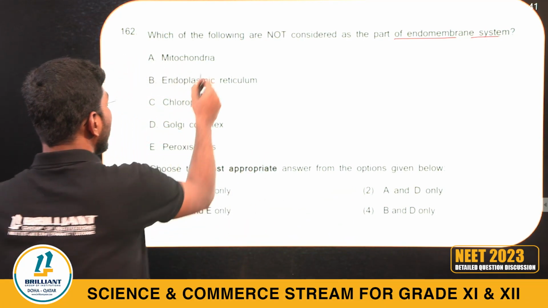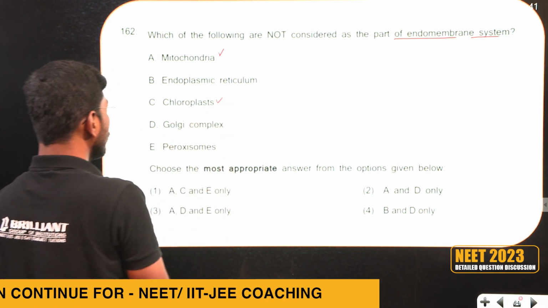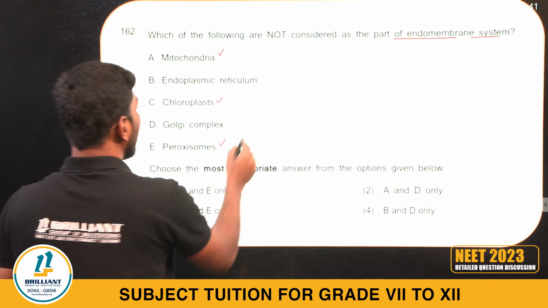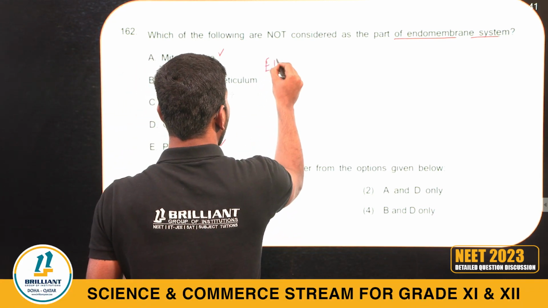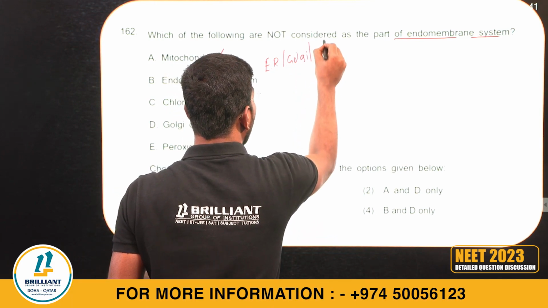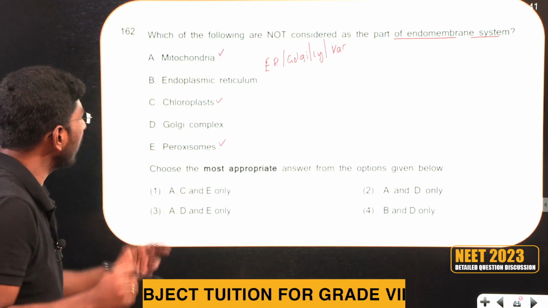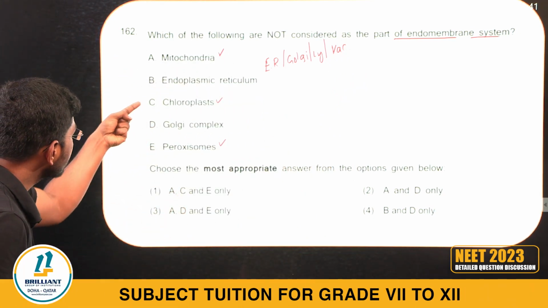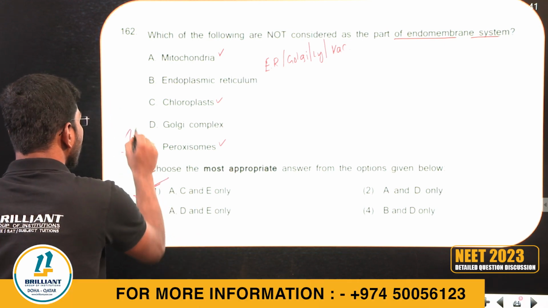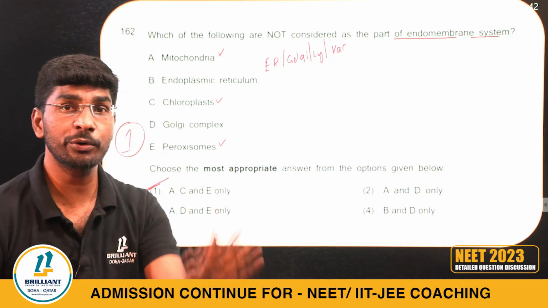They are asking. Mitochondria, yes, it is not a part. And chloroplast, yes, it is not a part. And also peroxisomes, also not a part. What are the parts now? Endoplasmic reticulum, ER, Golgi, and lysosomes are there. And also what? Tell me. Vacuole. These all are one family. What is the right answer? Answer is option 1. Endomembrane system, Cell: The Unit of Life chapter.